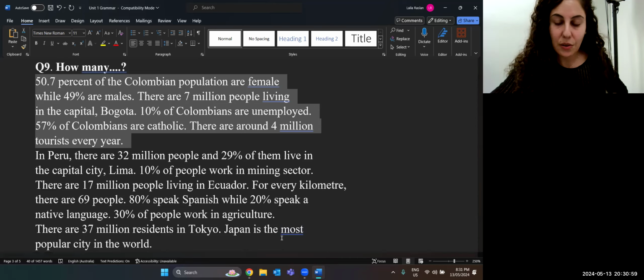Okay, so really important. What did we learn? We learned how to say these numbers, the billion, the million, to say the point. We also learned how to say the percentage, 23%, 38%. We know how to talk about a country and what its population is, how much of the people speak a certain language, how much of the people work in a certain industry, in a certain workplace.